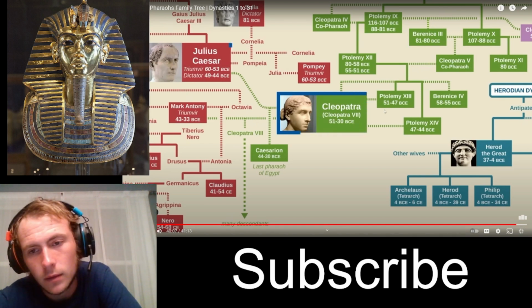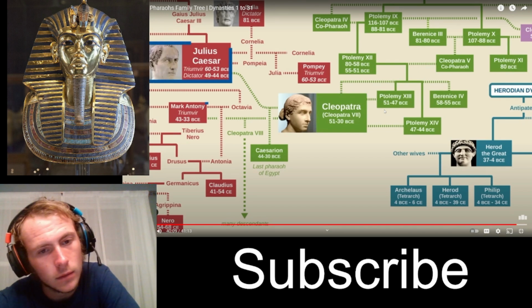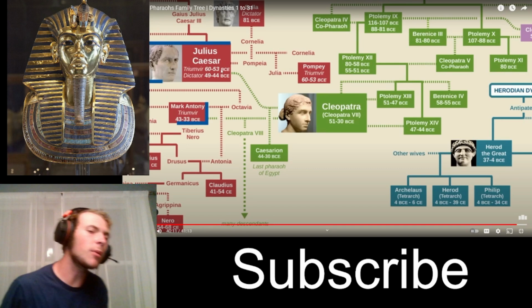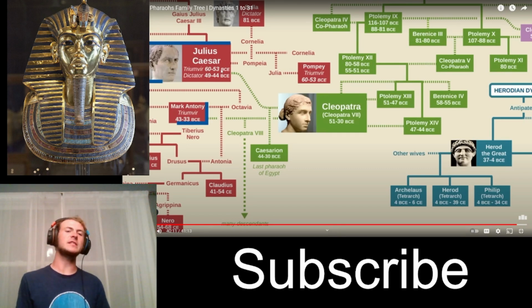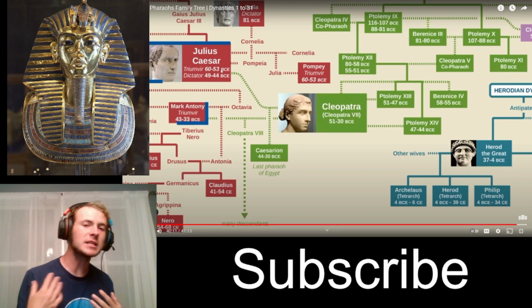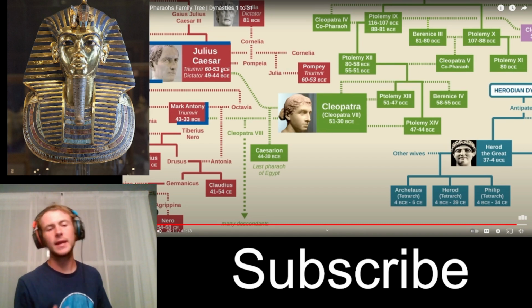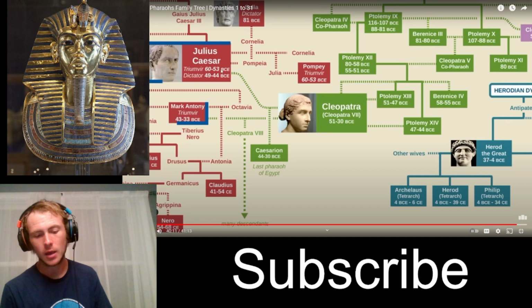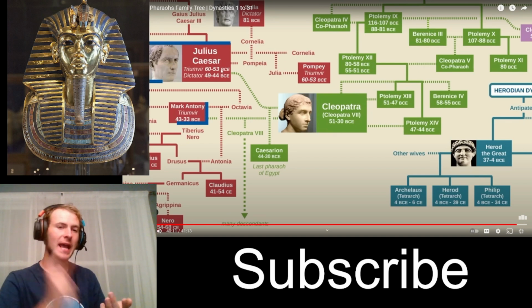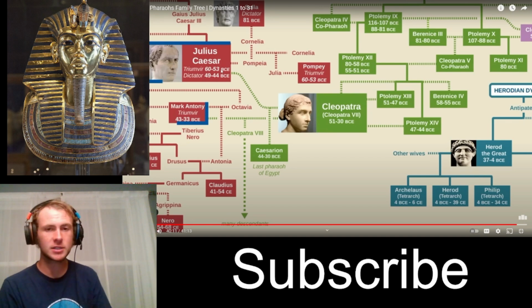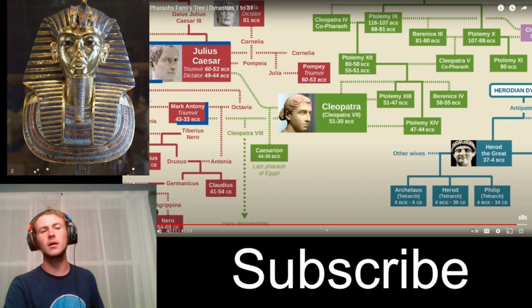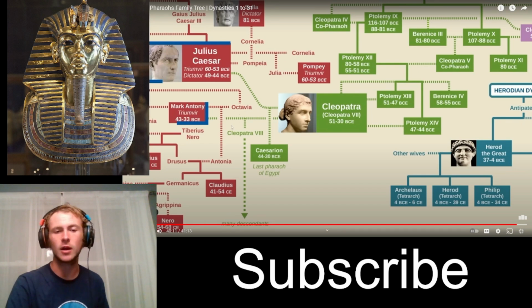She was lovers with both Julius Caesar and Mark Antony. Julius Caesar and Mark Antony are ruling at different times. Mark Antony, while he's married to Cleopatra, is ruling as part of the second triumvirate, which was a group of three rulers between him, Lepidus, and also Octavian. Octavian was the adopted son of Julius Caesar, and Mark Antony is also related to Octavian's sister, Octavia here.